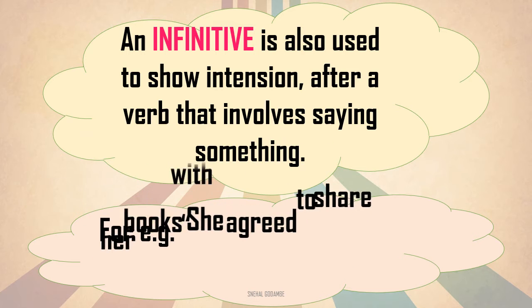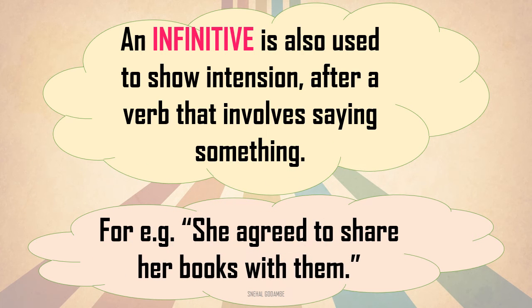we will read the example here. She agreed to share her books with them. An infinitive is also used to show intention after a verb that involves saying something. So what is her intention here? She is sharing her books with them. Here you can see she agreed.